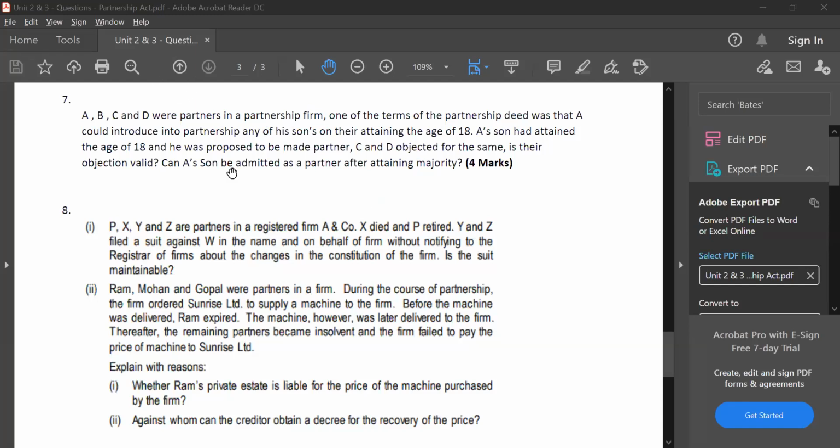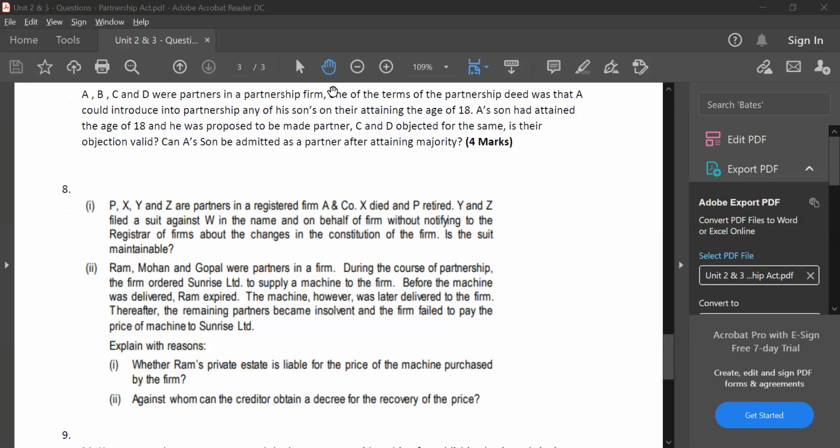Let us proceed to question number 8. Can I have someone reading question number 8? Somebody was not read today. Ronak, can you read question number 8 for us? I'm unmuting you, but if there's any disturbance, let me know. Go ahead, Ronak. P, X, Y, and Z are partners in a registered firm, A and Co.